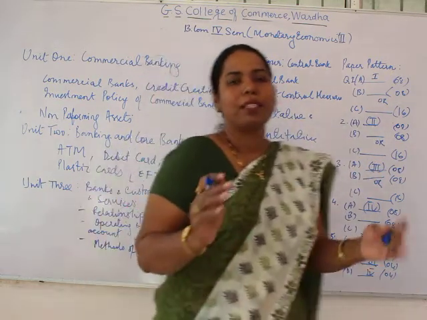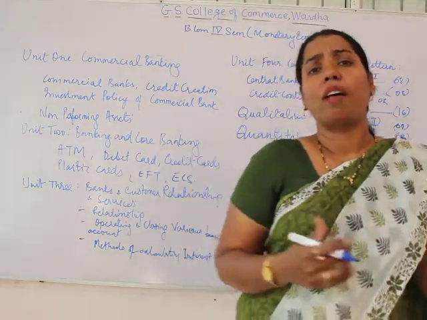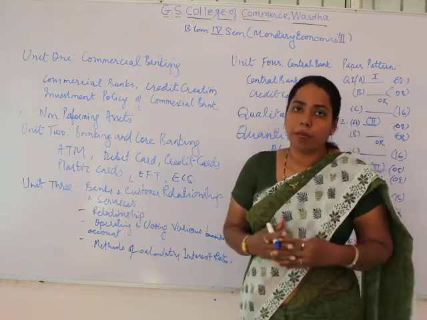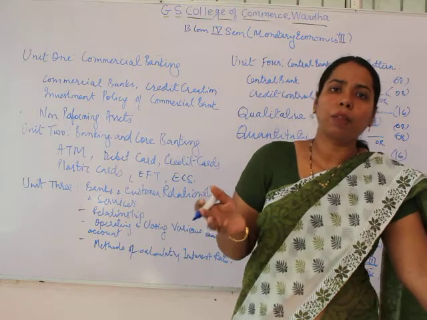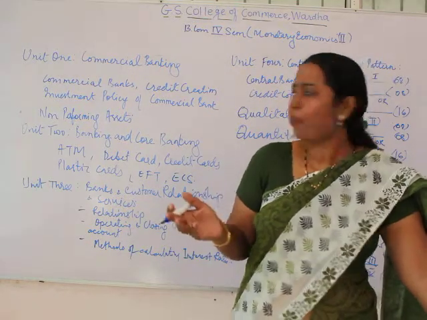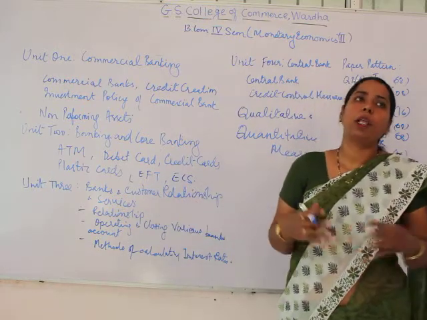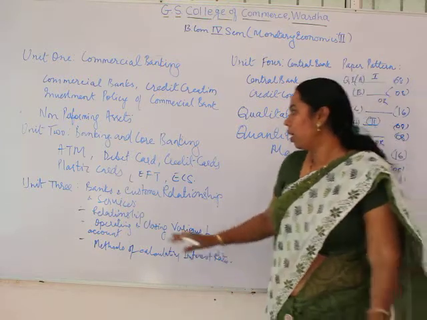So as far as the paper pattern and the syllabus are concerned, you can imagine that this is one of the easy syllabi. Unit 1, only 2 chapters. Unit 2, only 1 chapter, whereby you are going to see merits and demerits and nothing else.